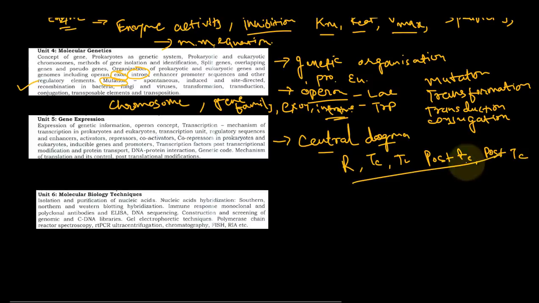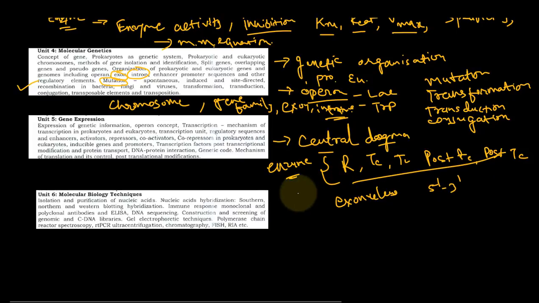You must understand the enzymes for each process, like the role of helicase, the role of DNA polymerase. They ask about the exonuclease activity, the 5' to 3' exonuclease activity, and topoisomerase 1, 2, 3. You must understand these things.